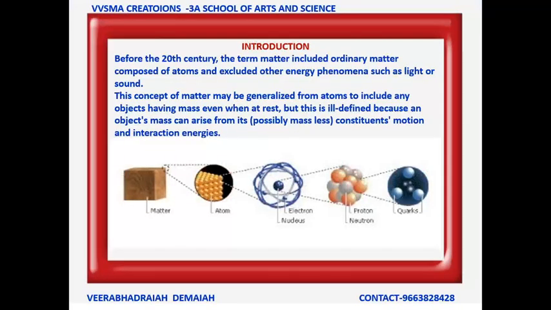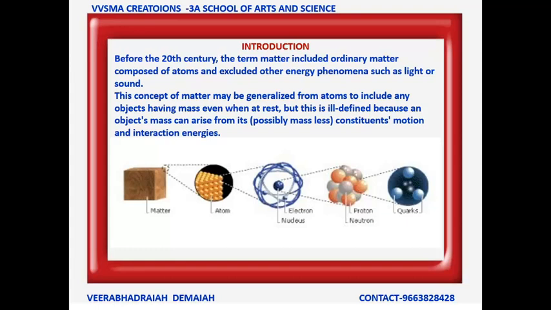Coming to modern quantum physics: before the 20th century, the term matter included ordinary matter composed of atoms, and excluded other energy phenomena such as light or sound. This concept of matter may be generalized from atoms to include any objects having mass even when at rest, but this is ill-defined because an object's mass can arise from its possibly massless constituents, motion and interaction energies.